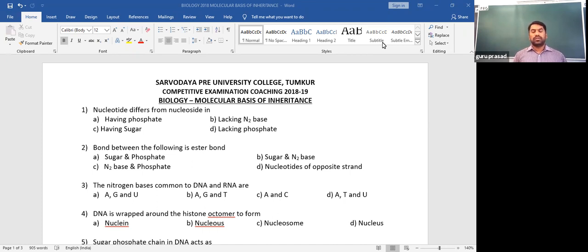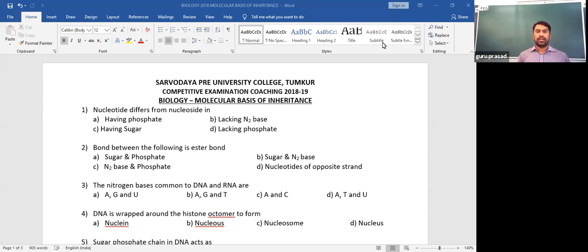Again, to understand the questions, you have to know some basic concept, a synopsis in brief regarding molecular basis of inheritance. In this chapter we are directly getting into a biomolecule, which is purely held responsible for transfer of characters from one generation to another generation, that is, inheritance.